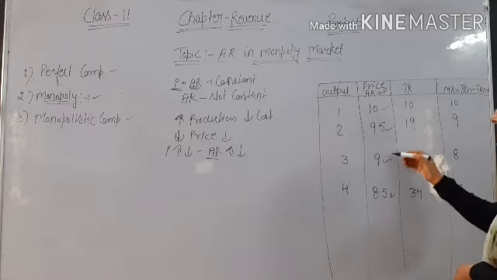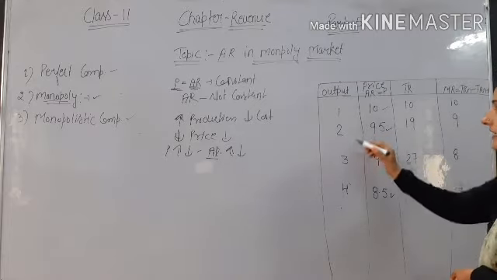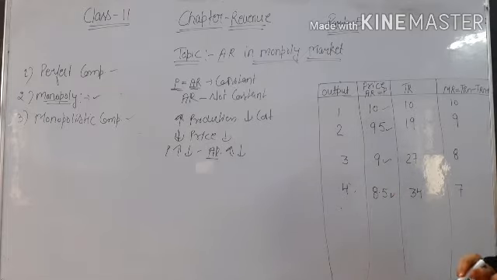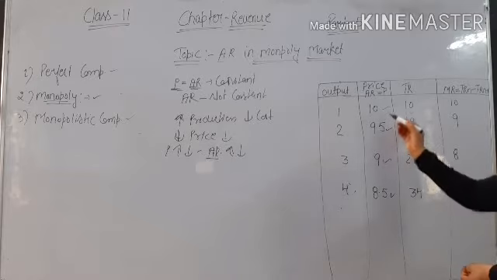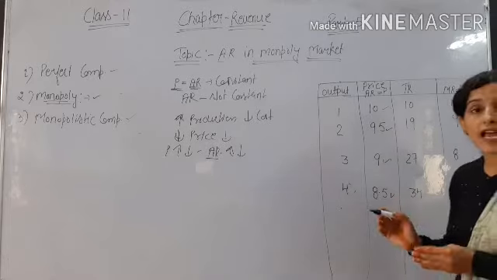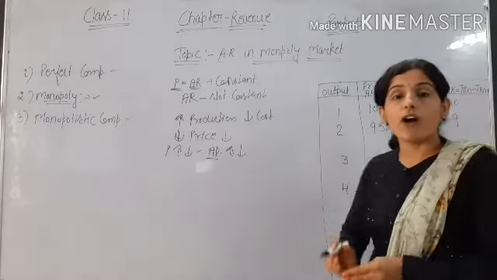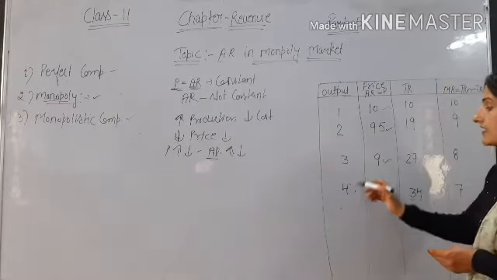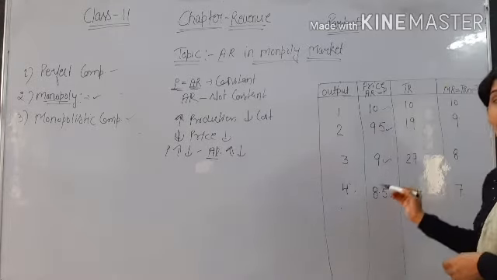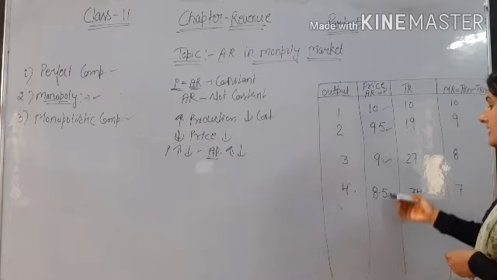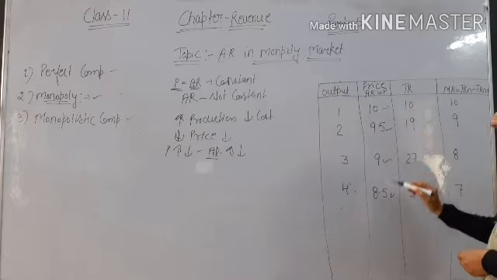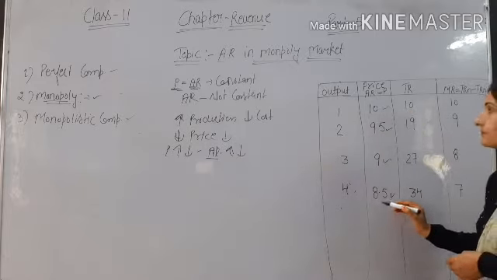Okay, this means price is decreasing with the increase in the output. This is the situation of monopoly or monopolistic competition. In perfect competition, we discussed that our price is constant because that is decided by the industry. But here the firm has the power to increase or decrease the price. So when there is an increase in the output, the firm will decrease its price. So the firm is decreasing price, and AR is also decreasing: 10, 9.5, 9 and 8.5.